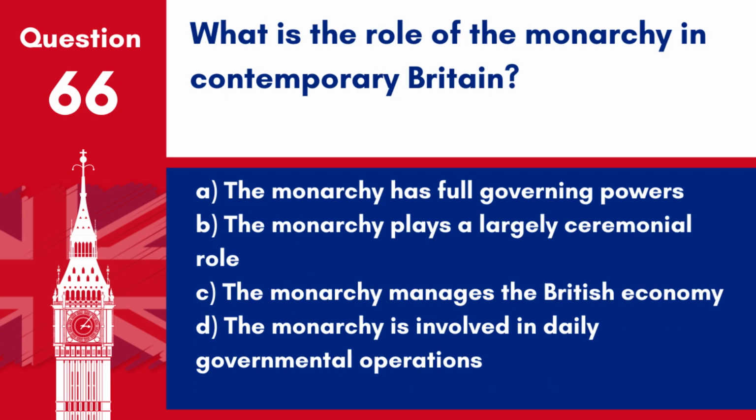Question 66. What is the role of the monarchy in contemporary Britain? A. The monarchy has full governing powers. B. The monarchy plays a largely ceremonial role. C. The monarchy manages the British economy. D. The monarchy is involved in daily governmental operations.